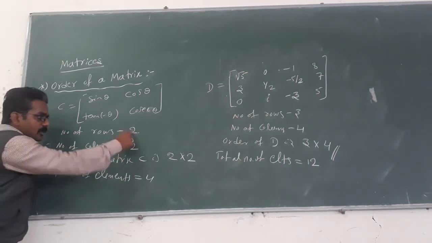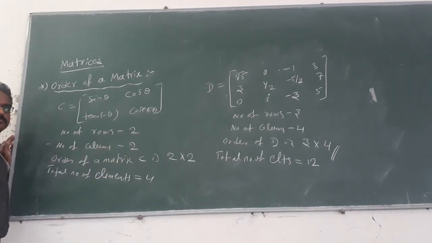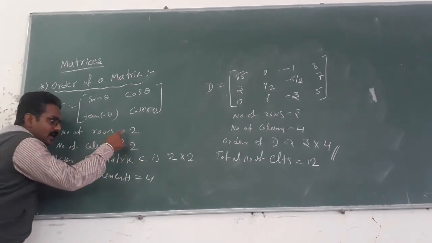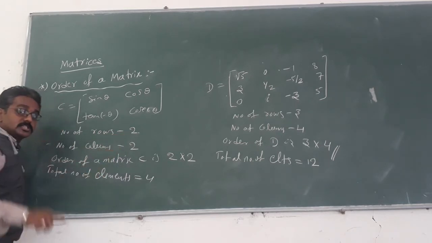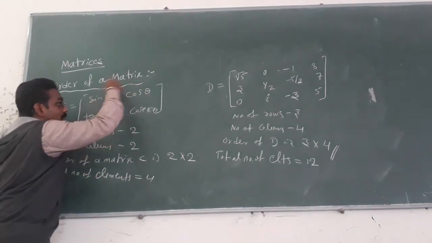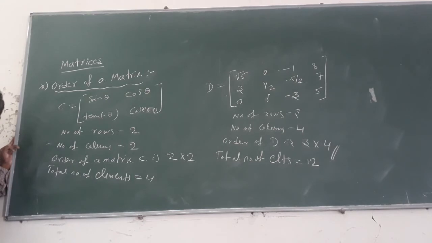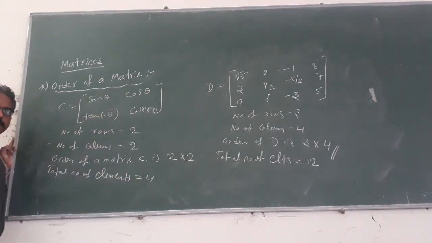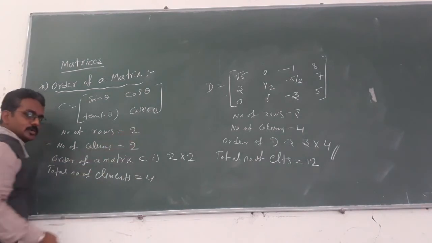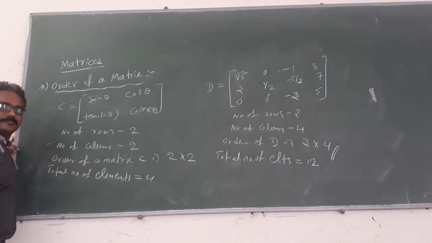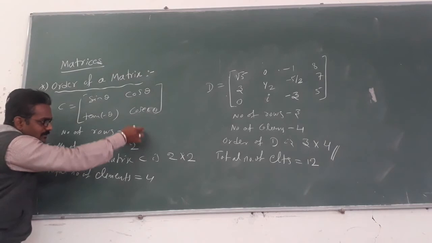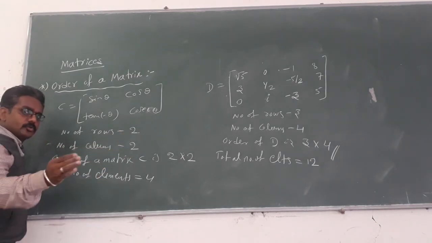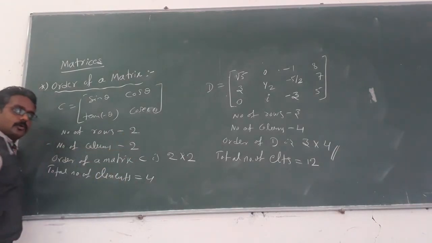If you make the product of these two values, that is the product of the number of rows and number of columns, you will get the total number of elements in the matrix. See here, the total number of elements is 4, so the product of rows and columns gives exactly 4.